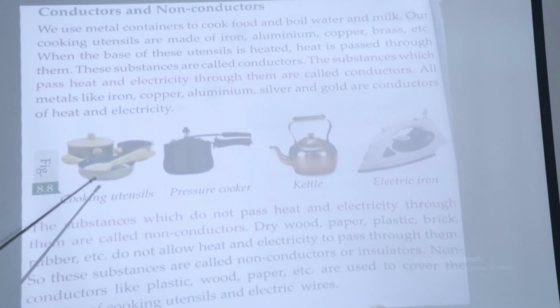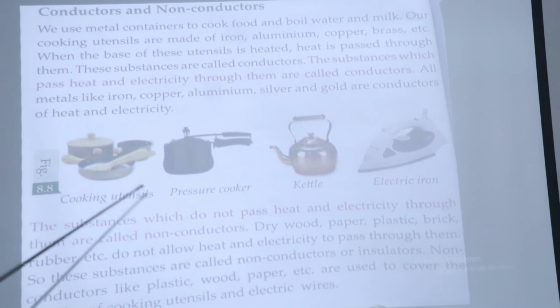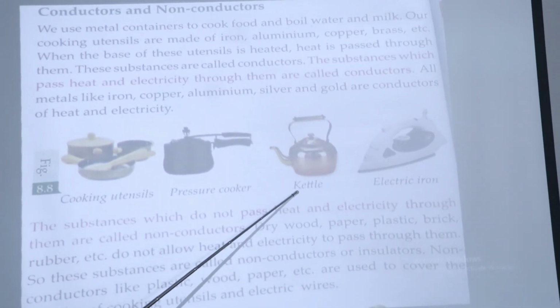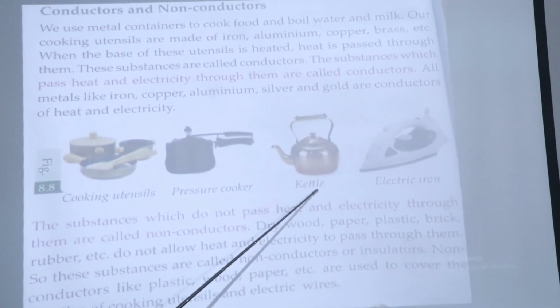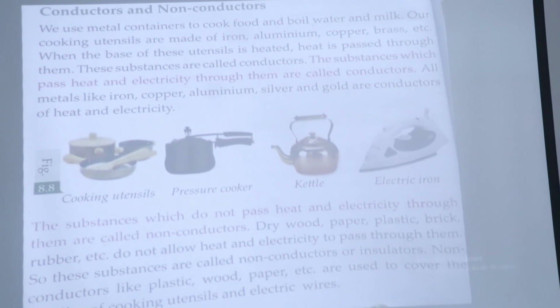Likewise, you can see here cooking utensils that we use for cooking, and this is a pressure cooker, kettle and electric iron. These all are conductors. Why are they conductors? Because they easily pass heat and electricity through them.